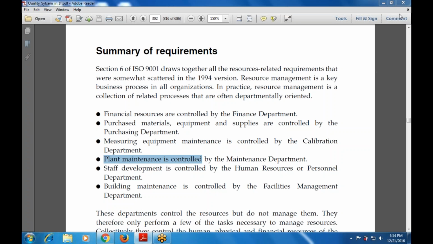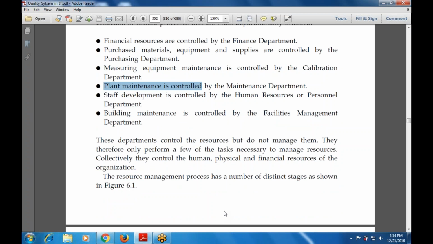And these departments also control the resources but do not manage them. They therefore only perform a few of the tasks that are necessary to manage the resources. And when we collect the human, physical and financial resources of the organization, they make an organization fulfill its targets. And the resource management process has a number of stages.